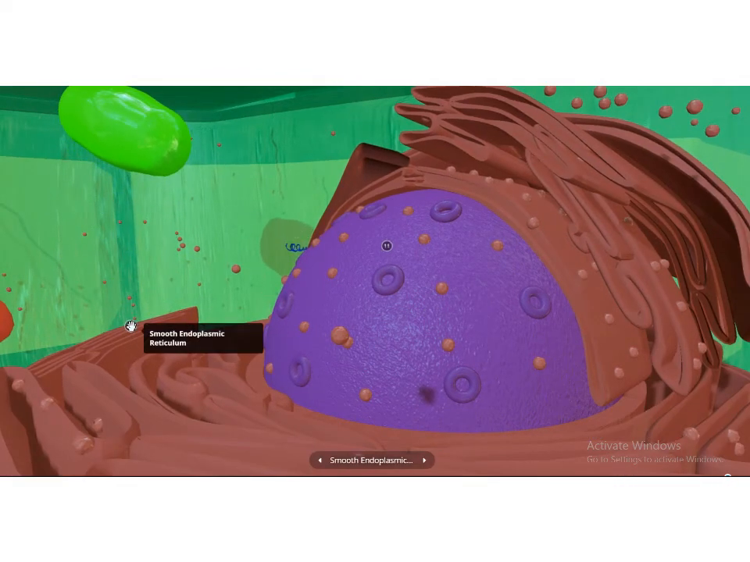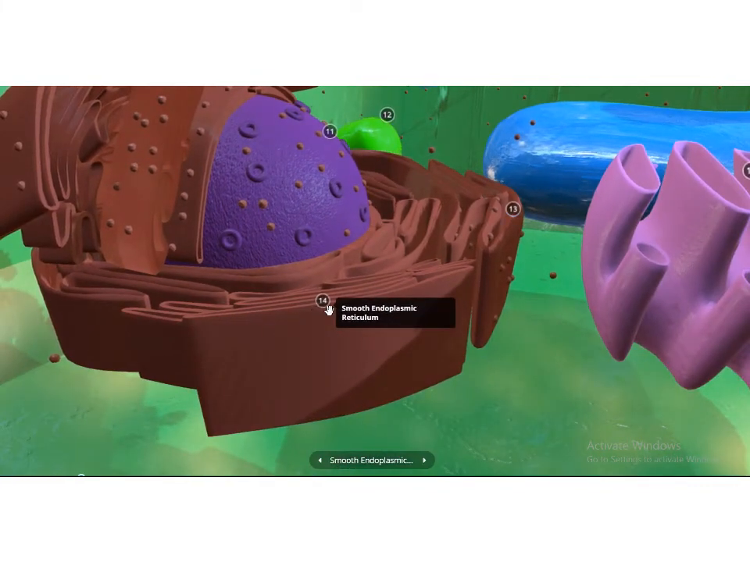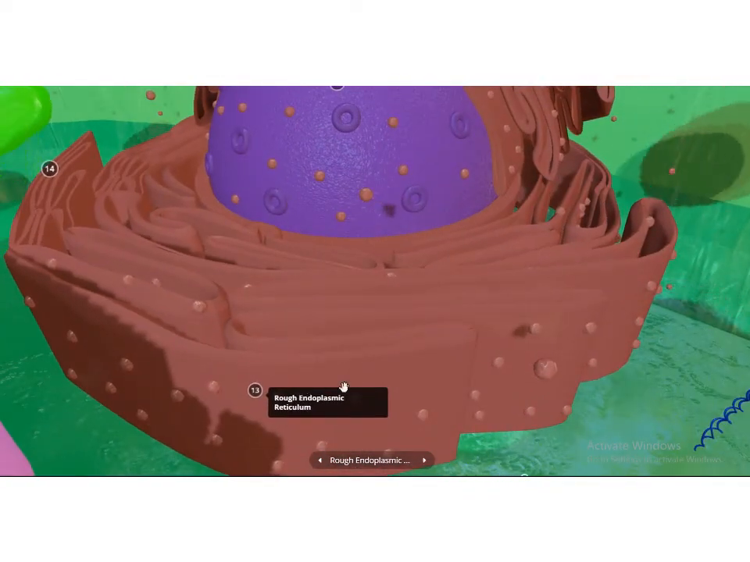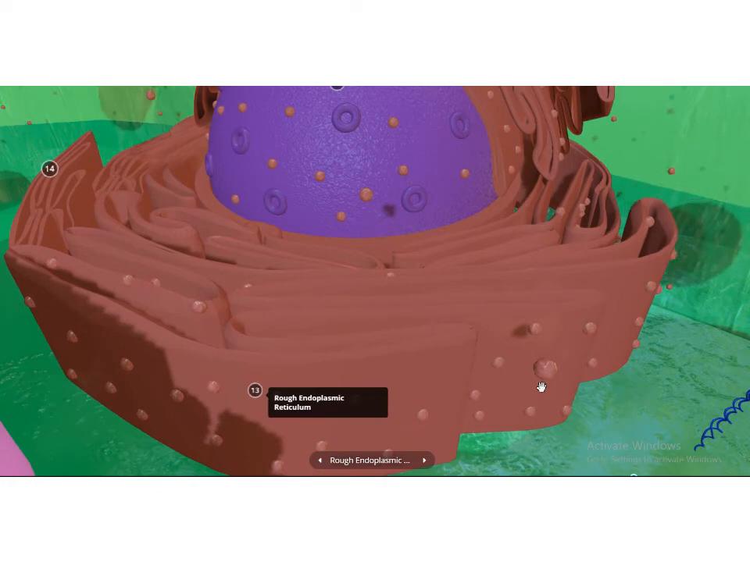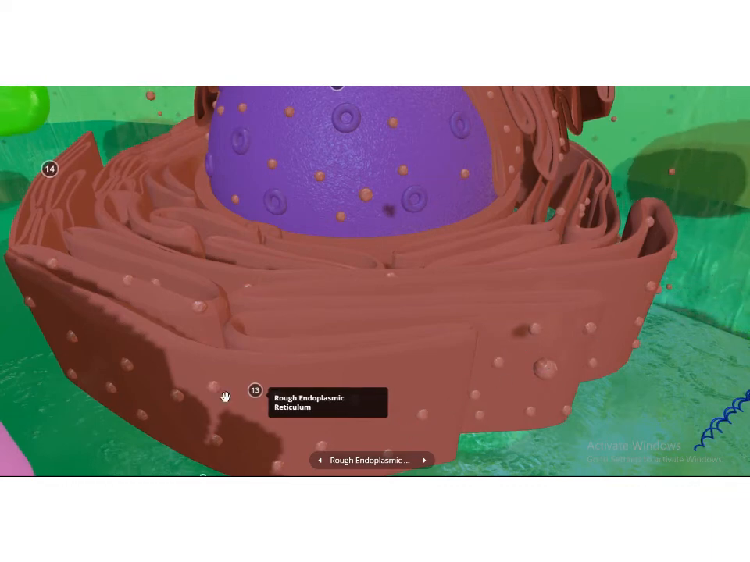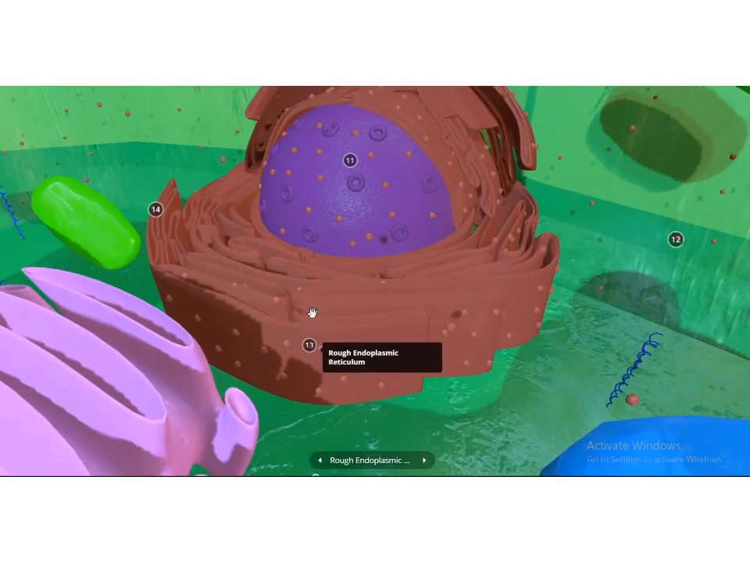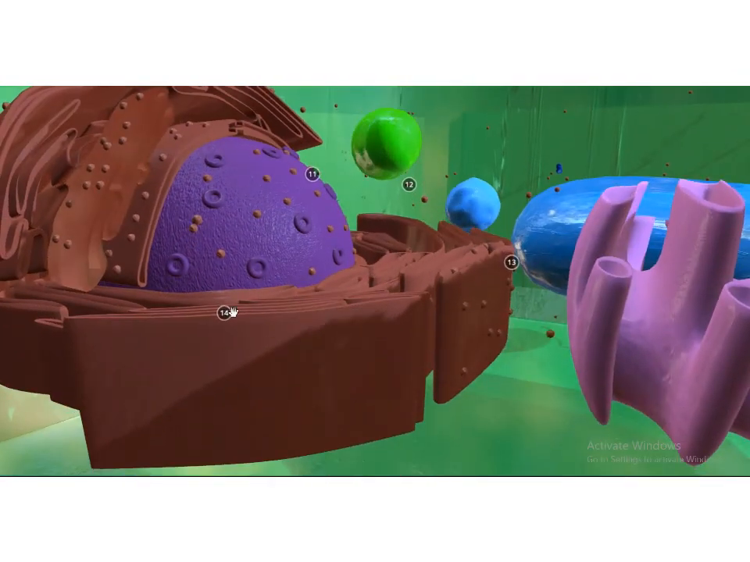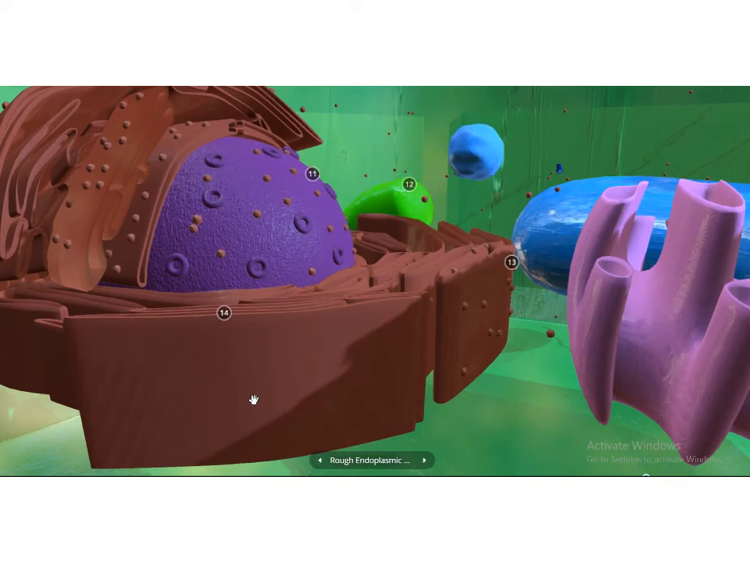And then what is this one and this one? They are the endoplasmic reticulum, in short also known as ER. This is the smooth endoplasmic reticulum, and this is the rough endoplasmic reticulum. This one is rough because it has ribosomes on its surface. These are the ribosome molecules, embedded on the surface of the endoplasmic reticulum, making the surface rough. That's why we call it the rough endoplasmic reticulum. And this is the smooth endoplasmic reticulum because there are no ribosomes on its surface.